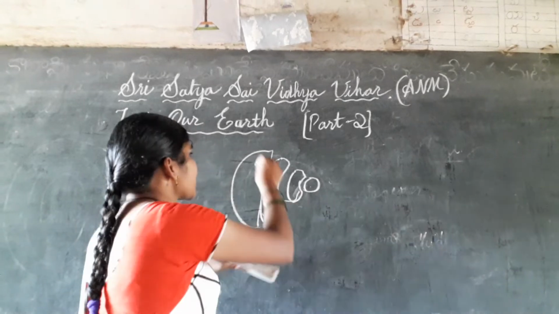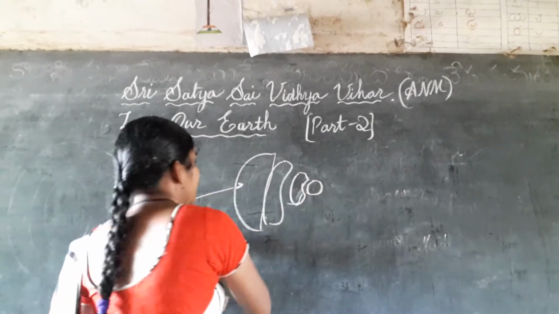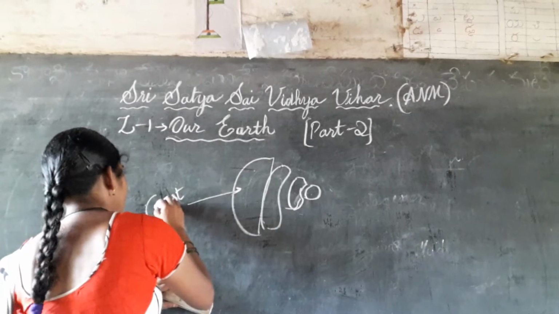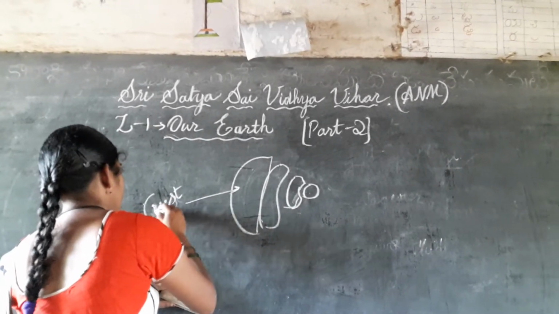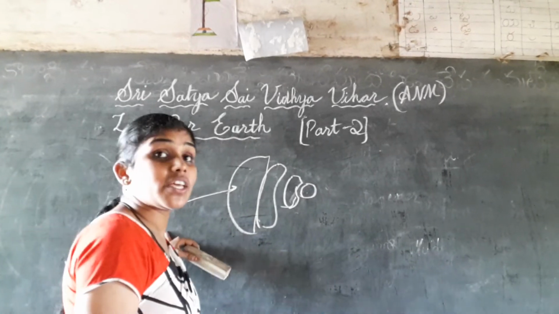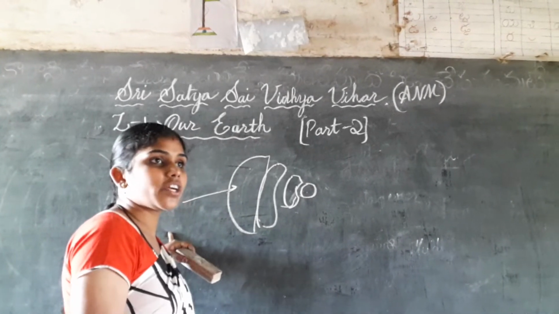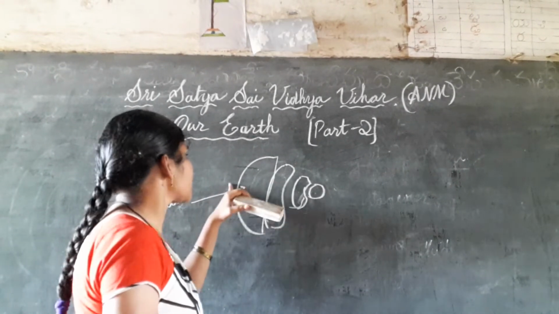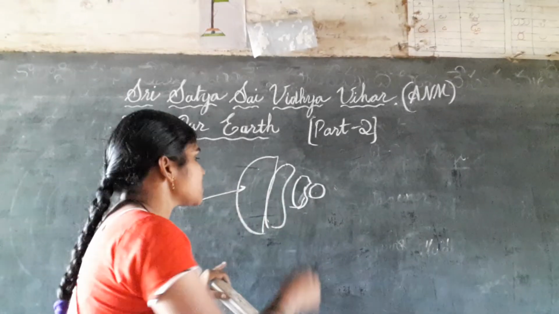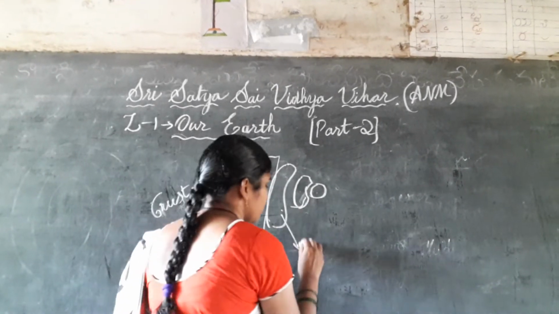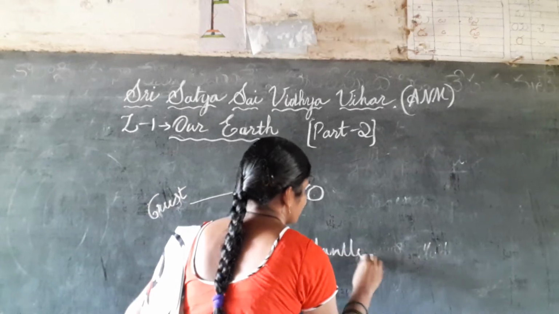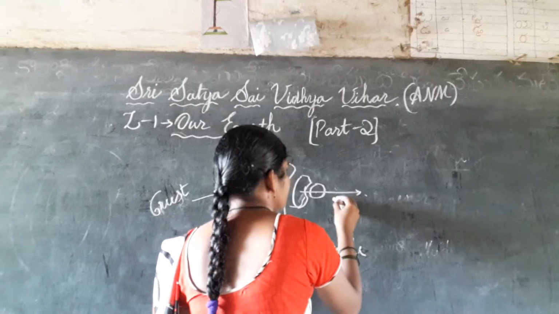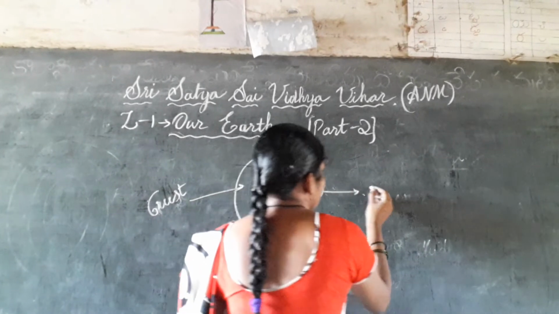See, this is the crust of the earth, that means the upper layer. The thing on which we walk and do agriculture, all these things, is called the crust of the earth. The second part is called the mantle. And the third part is called the core.